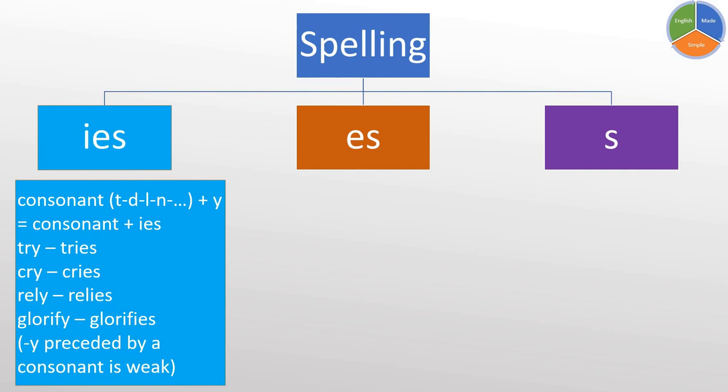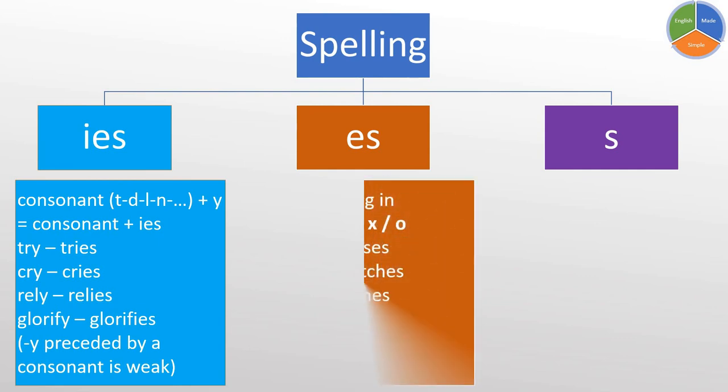In that case, we notice that the y has a consonant before it. If it doesn't have a consonant, we cannot change it. The rule here says that a y preceded by a consonant is weak. We need to change it all the time.